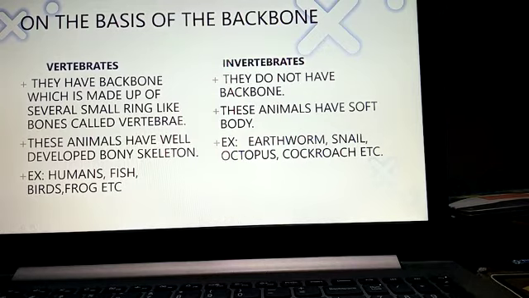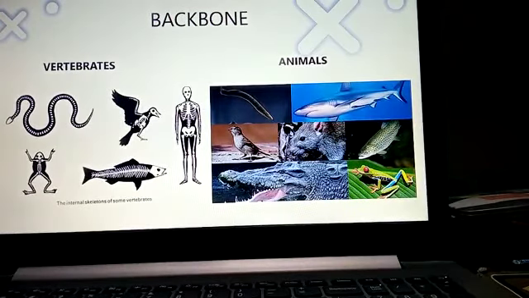Okay, children. Now here you can see the animals which are vertebrates. Inside part I have shown the internal skeletons of some vertebrates. The first one is the snake, then bird, humans, fish and the frog. And on the right side you can see some of the animals which come under the vertebrates, that is a bird, a rat, different types of fish, then frog, even crocodile, right? So these are the animals which are vertebrates, even humans also.